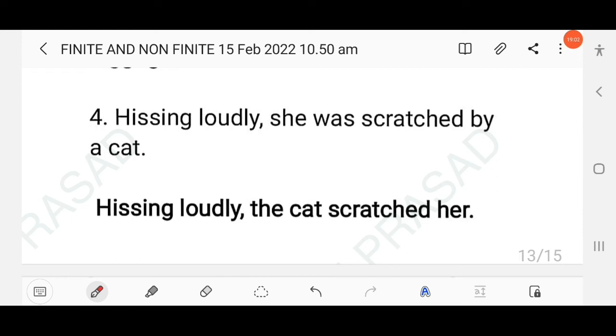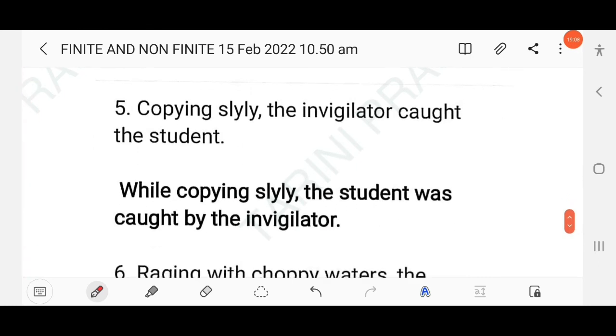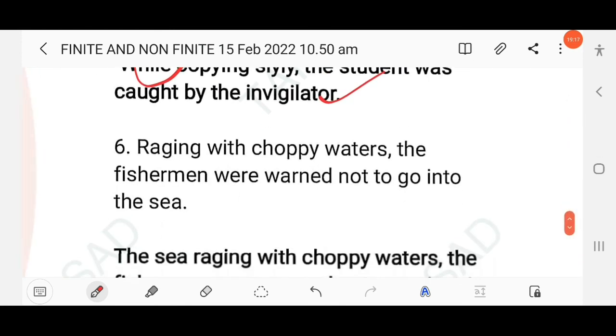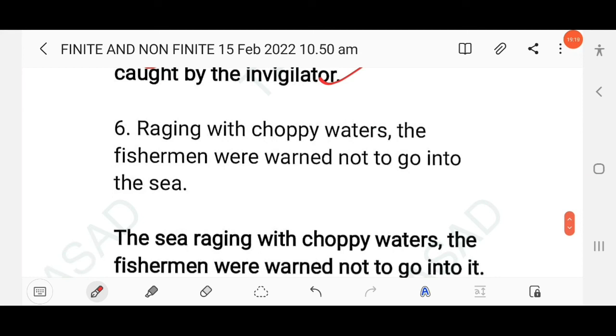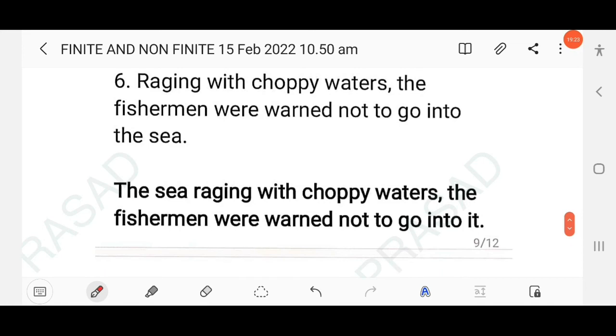Then next, hissing loudly, he was scratched by a cat. Hissing loudly, the cat scratched her. Okay. Then next here, coughing slyly, the invigilator caught the student. While coughing slyly, okay, the student was caught by the invigilator. Then next here, raging with choppy waters, the fishermen were warned not to go into the sea. The sea raging with the choppy waters, the fishermen were warned not to go into it.